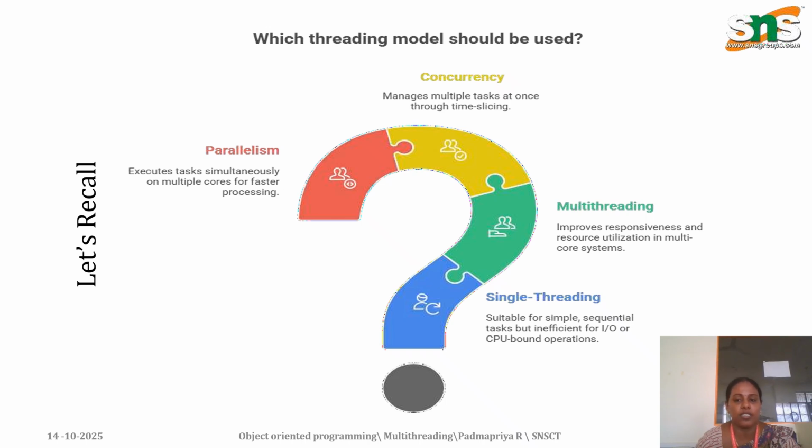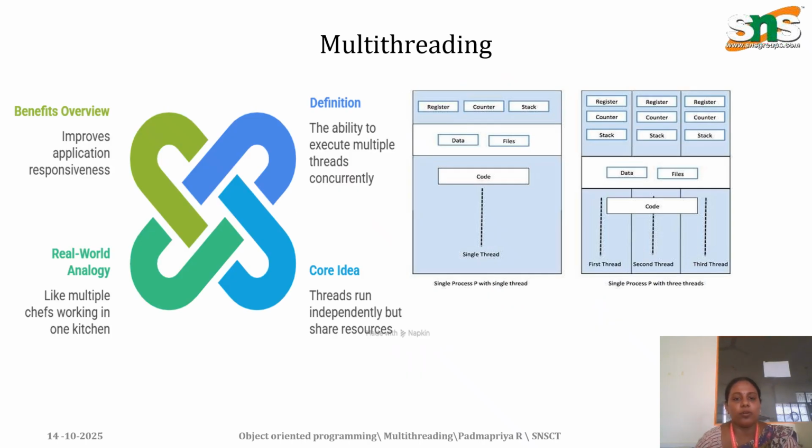Multi-threading improves responsiveness and resource utilization in multi-core systems. Parallelism executes tasks simultaneously on multiple cores for faster processing. Concurrency manages multiple tasks at once through time slicing. So this is multi-threading. What is the definition of multi-threading? It's the ability to execute multiple threads concurrently.